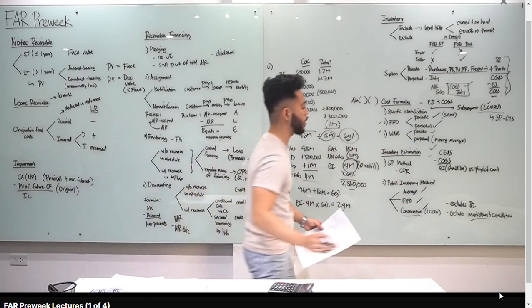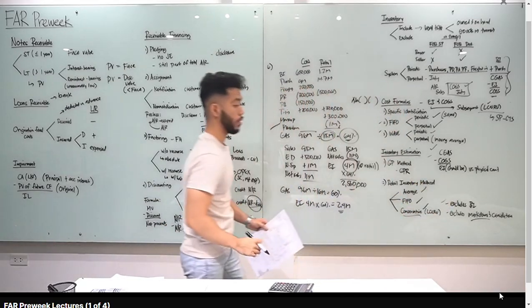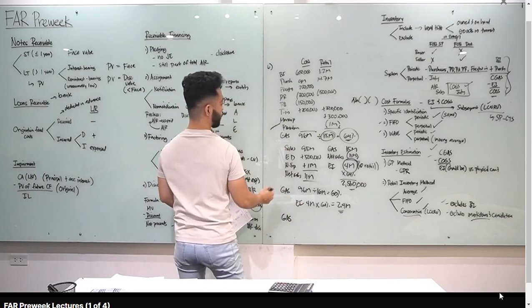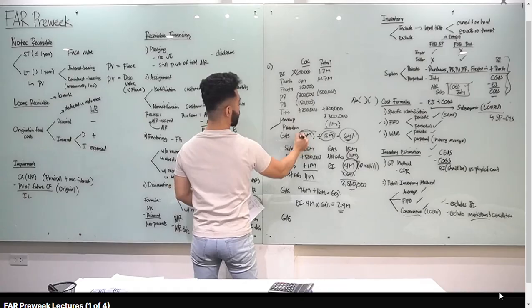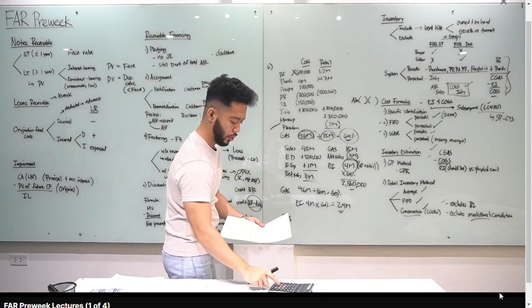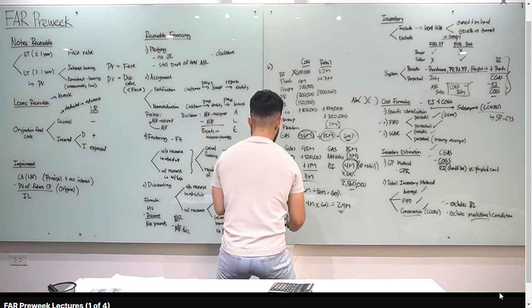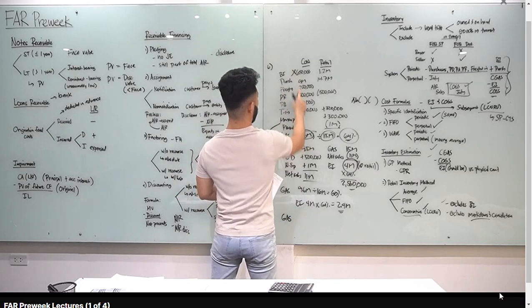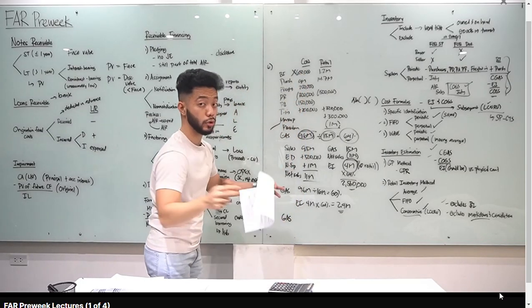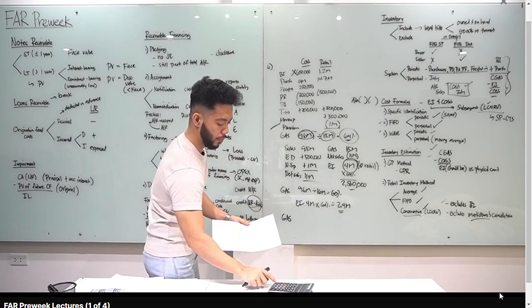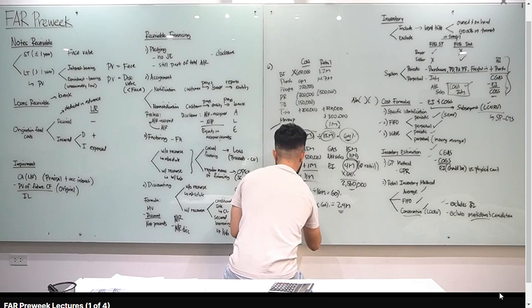Pag FIFO, sabi ko kanina, huwag mo i-consider yung beginning inventory in computing the cost ratio. So, ibig sabihin, recompute natin. Goods available for sale at cost. So, huwag mo isasama yan. Ibig sabihin, class, 9.6 million, hindi pala add back, minus pala, kasi i-exclude natin yung beginning eh. Bababa yung goods available for sale mo. 9.6 million minus 650,000, you have 8,950,000.